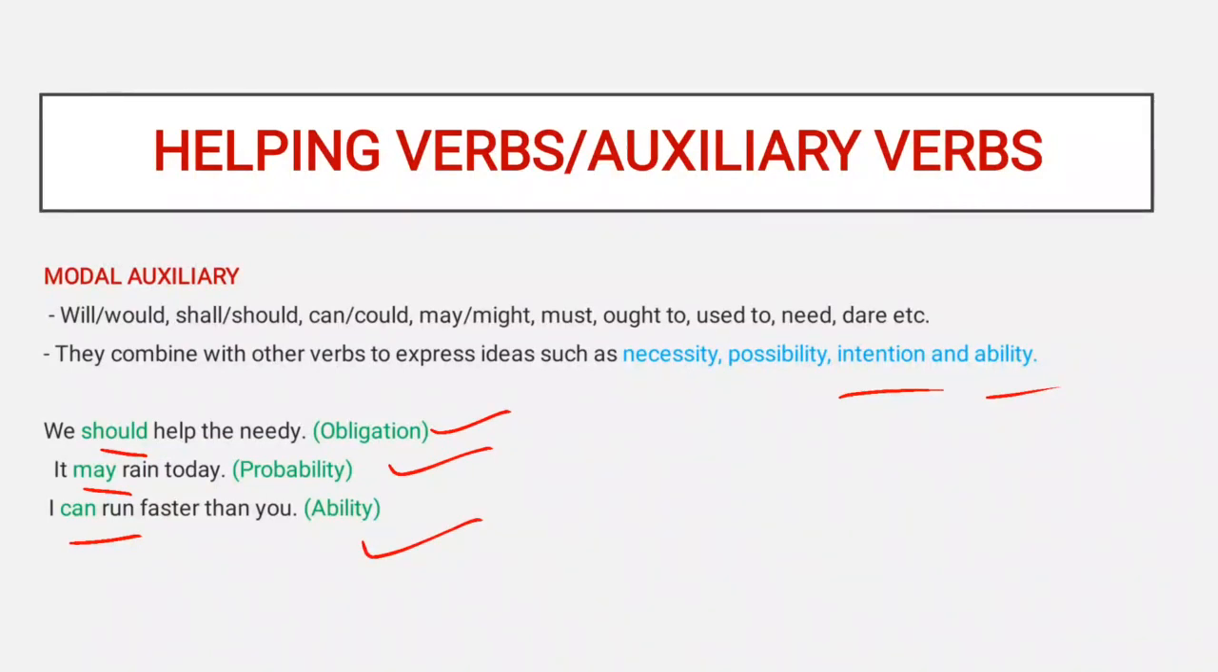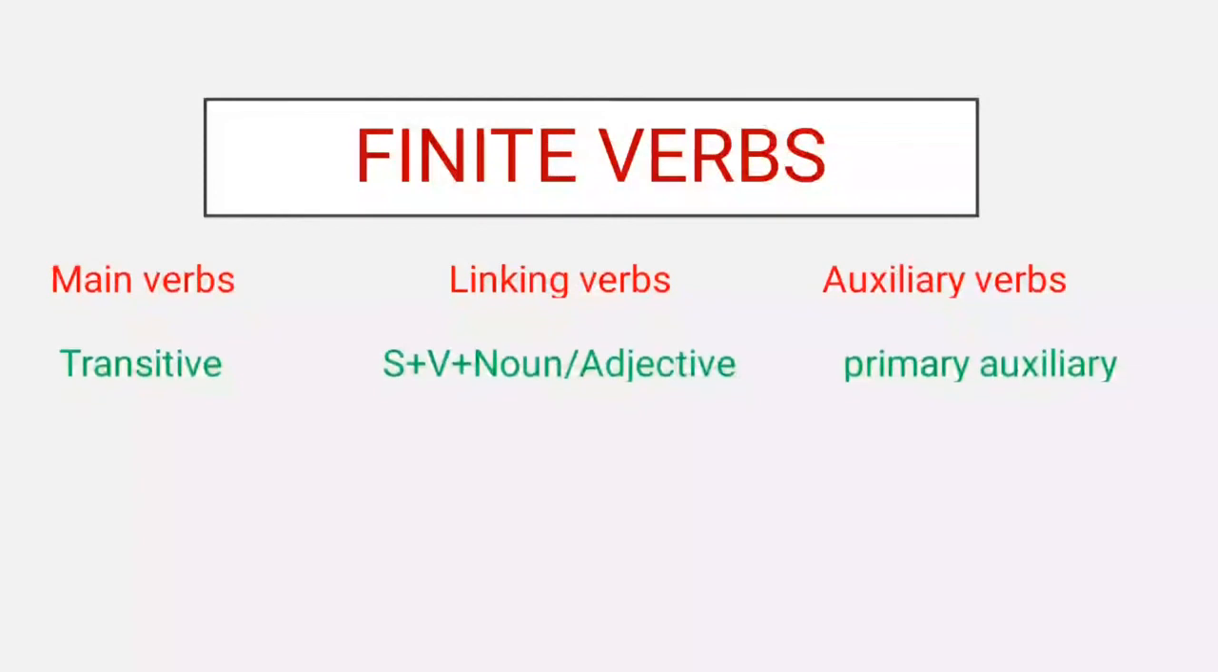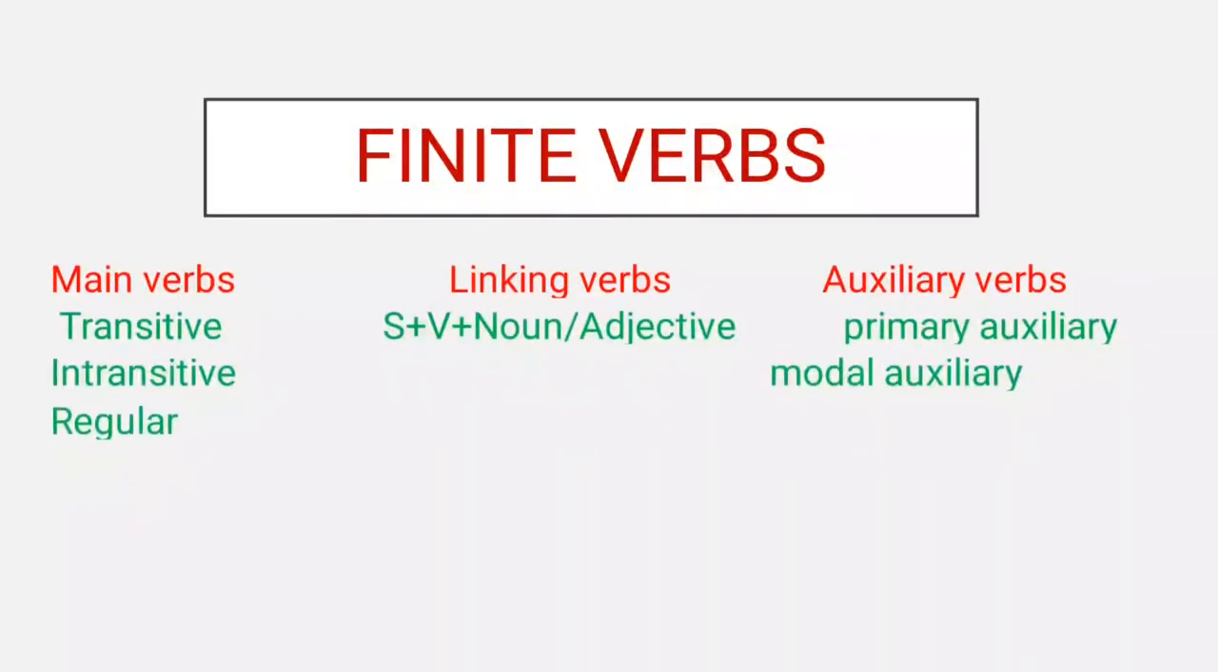I hope you have understood all the finite verbs, that is, main verbs, linking verbs, and auxiliary verbs, which include various types: transitive, intransitive, regular, irregular, primary auxiliary, and modal auxiliaries. In the next video, we will understand non-finite verbs in detail. So keep watching and keep learning.